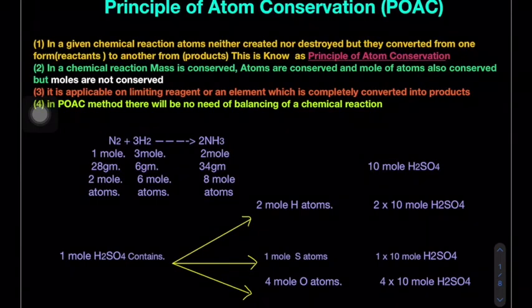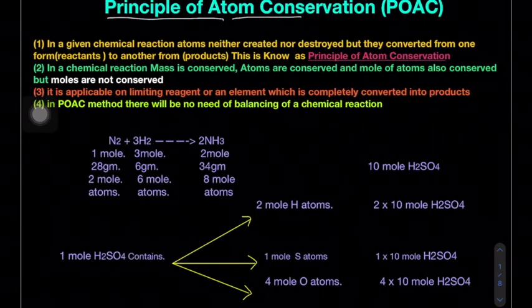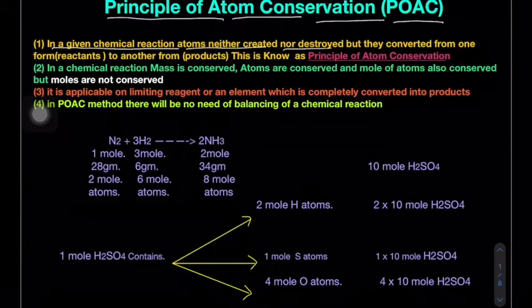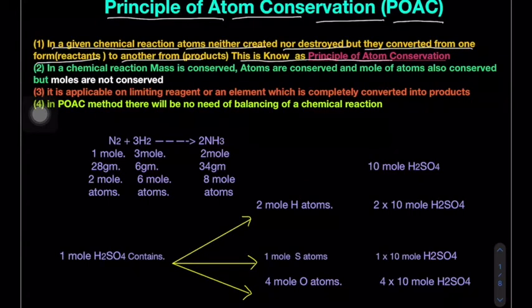Today we are going to start a new topic, that is the principle of atom conservation. It is simply known as POAC, principle of atom conservation. Now, in a given chemical reaction, atoms are neither created nor destroyed, but they are converted from one form to another form. This is known as the principle of atom conservation.